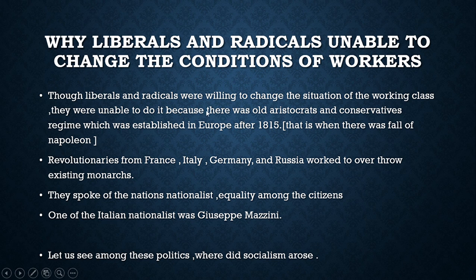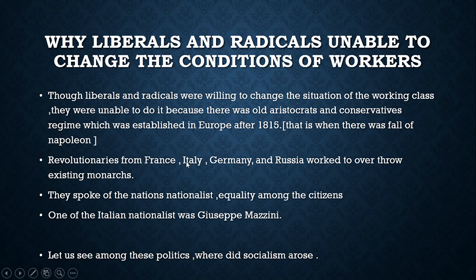Though liberals and radicals were willing to change the situation of the working class, they were unable to because the old aristocrats and conservatives regime was established in Europe after 1815. Again we will connect this to the fall of Napoleon. After the fall of Napoleon, who came to power? The rich class, aristocrats and conservatives came to power, and basically they didn't want change in society. So radicals and liberals were unable to change the condition of the workers.